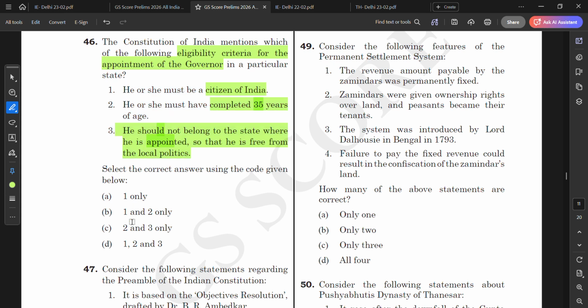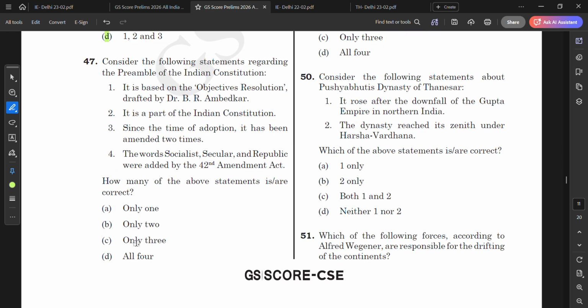So 1 and 3 are correct, but 1 and 3 is not an option, while 1, 2, 3 is, so all of them are correct. So this is correct. Now the next question.